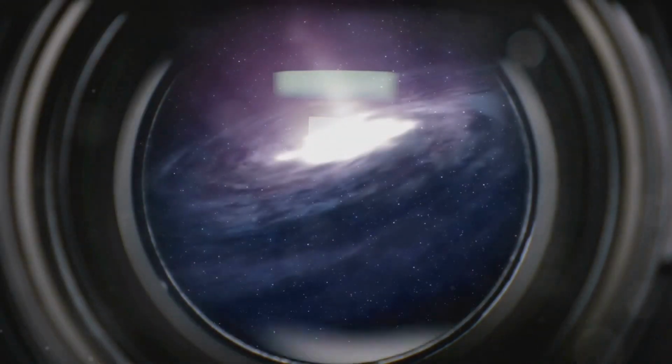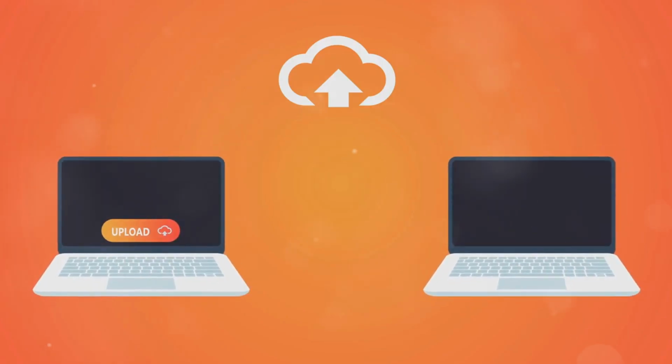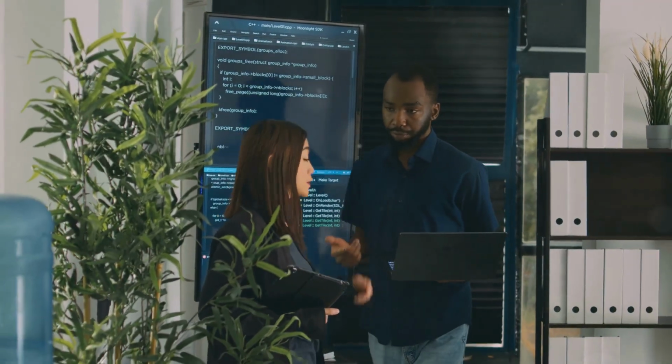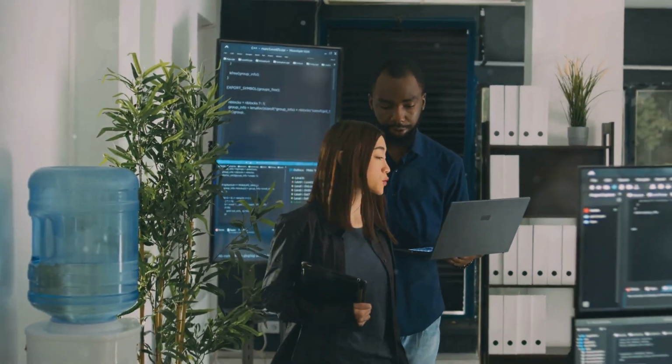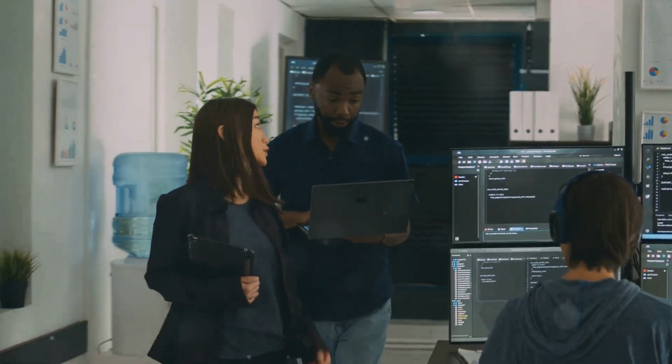Imagine the universe, vast and complex. Now, imagine wanting information from a specific galaxy. You wouldn't download the entire universe, would you? That's where APIs come in. They are like cosmic messengers, allowing applications to talk to each other and exchange information.